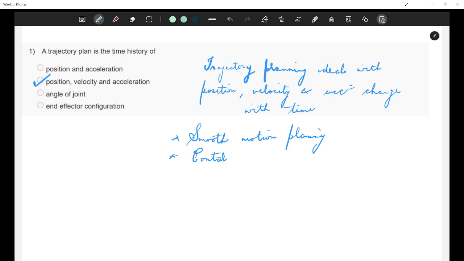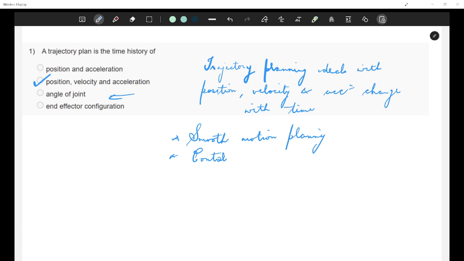All right. Then the third option is angle of joint. This is incorrect because joint angles are part of motion planning, but a trajectory is not about angles alone, right? Joint angles are needed in motion planning to know where to go from where, but a trajectory is not just about angles, it's about the position, velocity and how we are reaching.